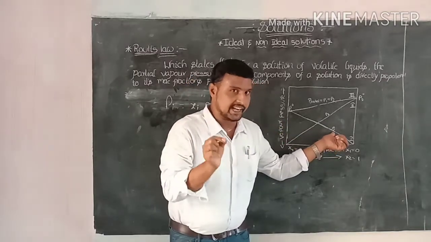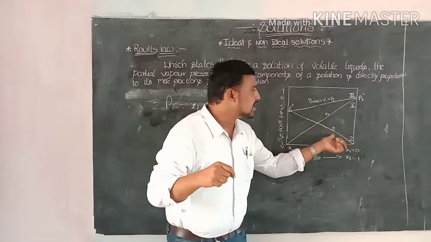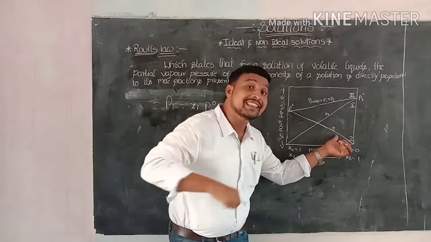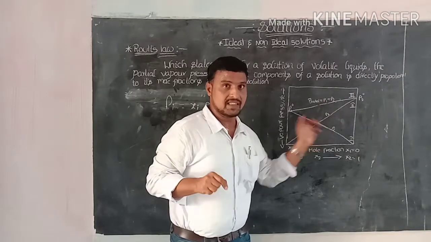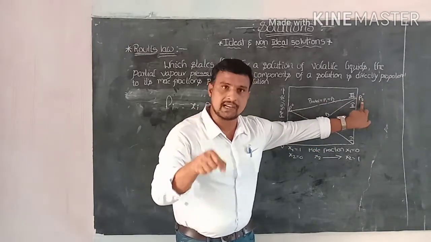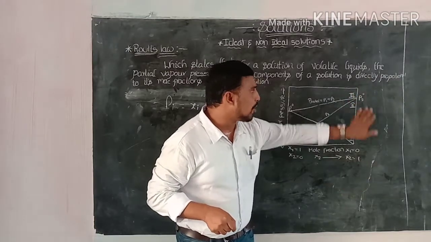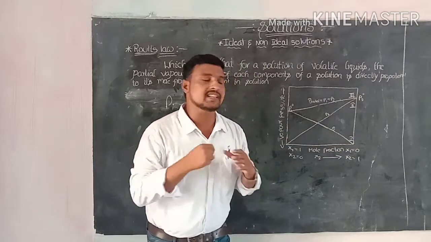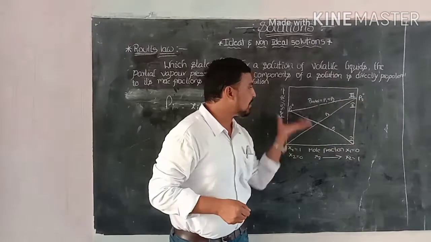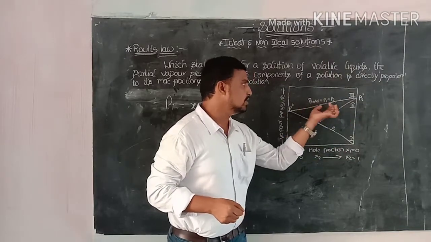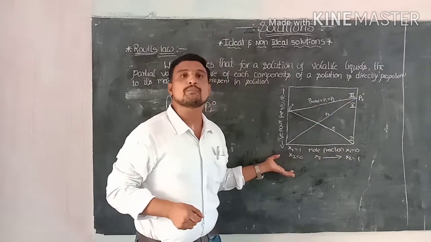P1 indicates the partial pressure of the first component in the mixture, and P2 the partial pressure of the second component in the mixture. P2 naught is the vapor pressure of the second component in its pure state. According to Dalton's law, P total equals P1 plus P2, the total vapor pressure being the sum of the individual pressures of component 1 and component 2.